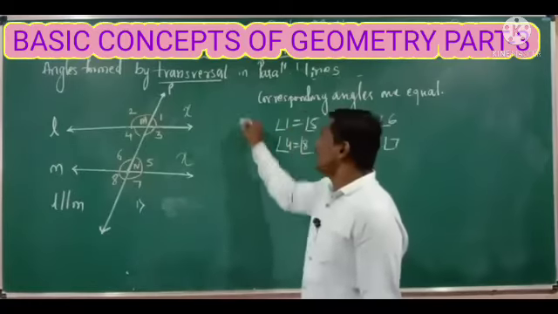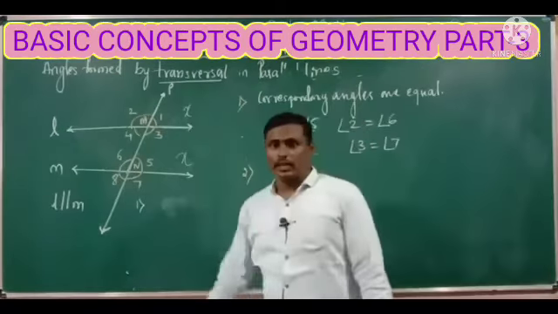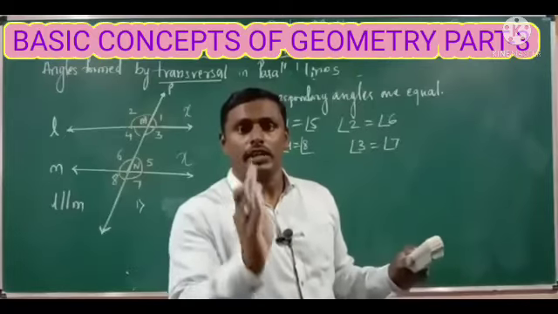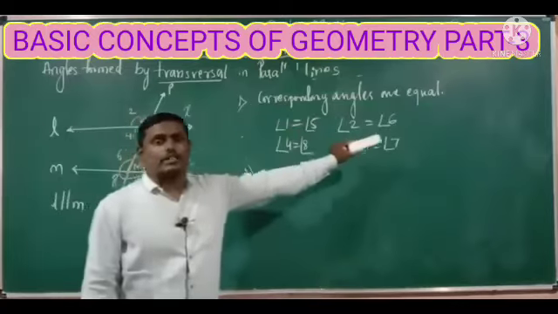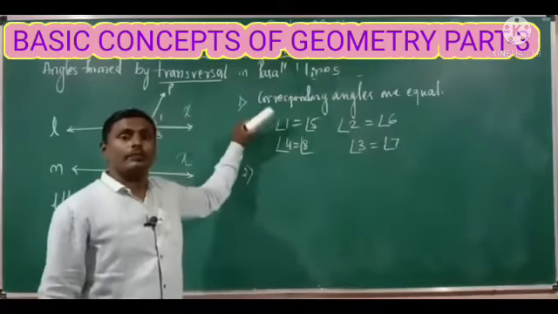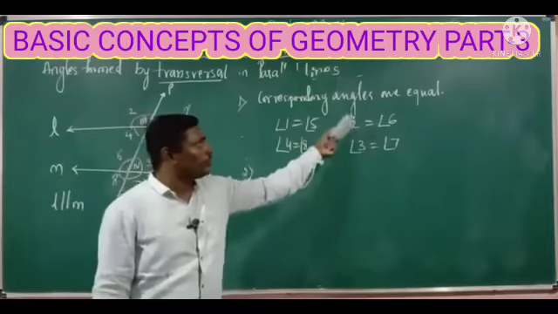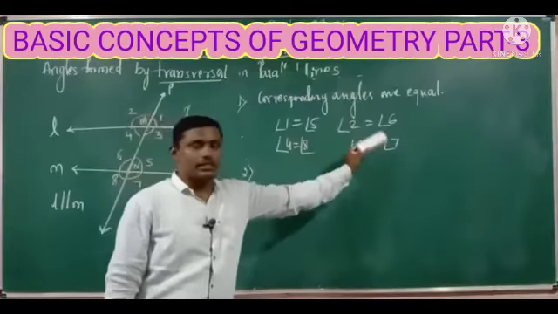Next, the second one, the first property, clear? If two parallel lines are intersected by a transversal, then the corresponding angles are equal. So these are the four pairs of corresponding angles, and all the pairs are equal here. Angle 1 is equal to angle 5, 2 is equal to 6, 4 is equal to 8, 3 is equal to 7. So all these pairs are equal, right?